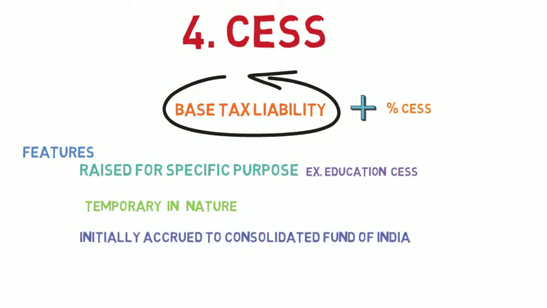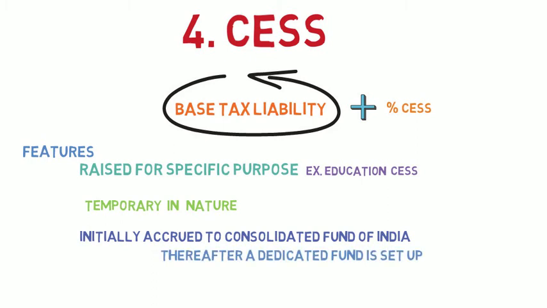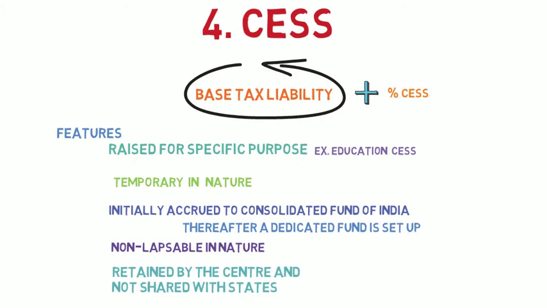Cess levied is initially accrued to the Consolidated Fund of India, and thereafter a dedicated fund is set up for the purpose. It is non-lapsable in nature, that is, if the collected cess is not spent in the current financial year, then it can be used in the next financial year. It is retained by the centre and not shared with the states.